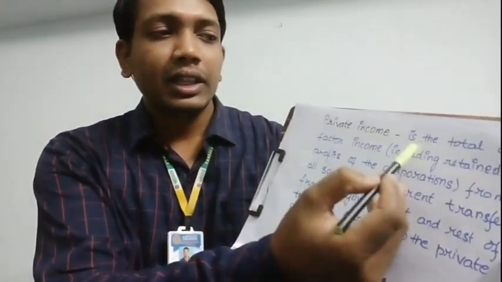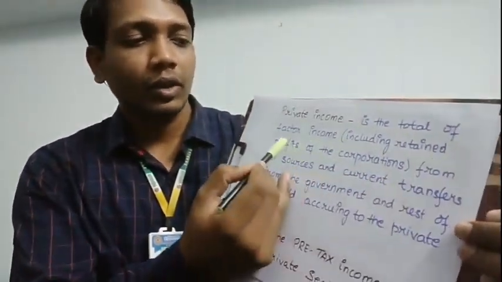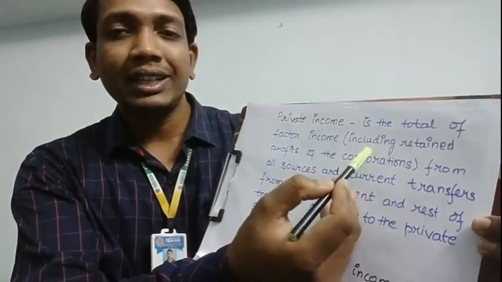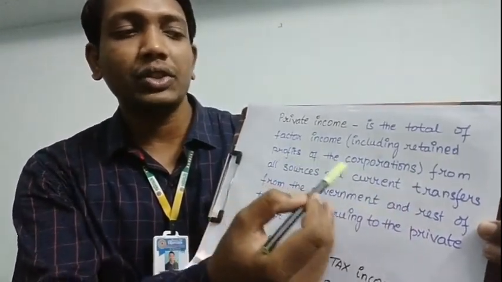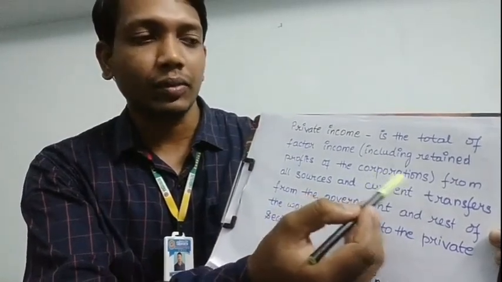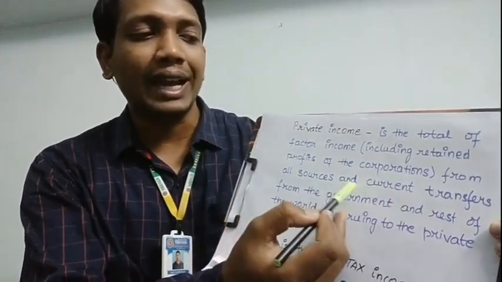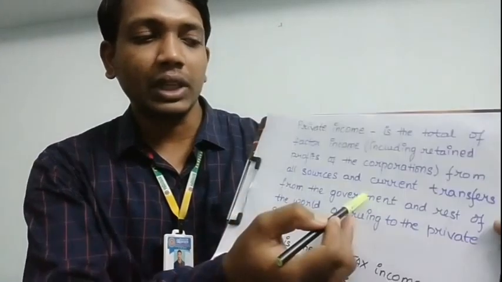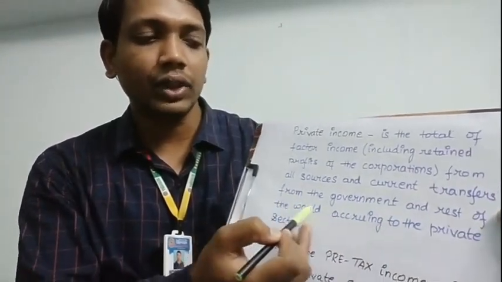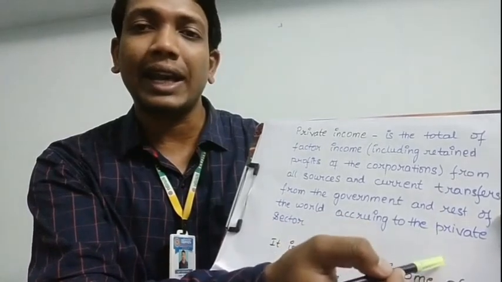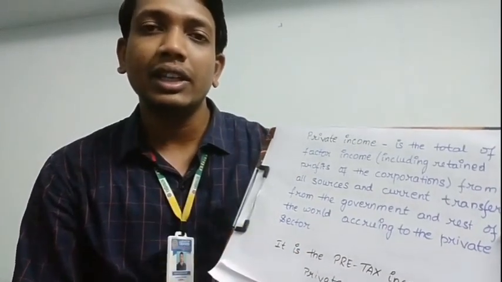Now we can also look at this private income as the total of factor income, including retained profits of the corporations, from all sources, and current transfers from the government and the rest of the world accruing to the private sector only. Here we talk about only the private sector.